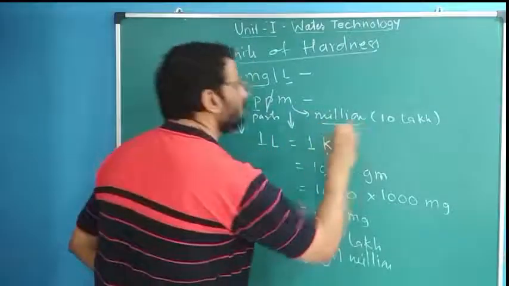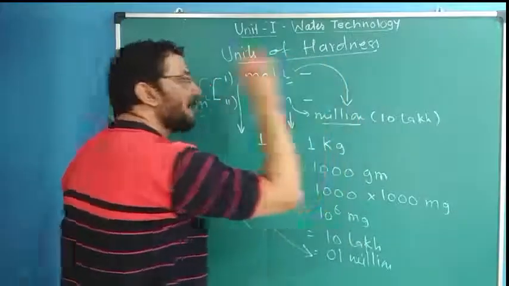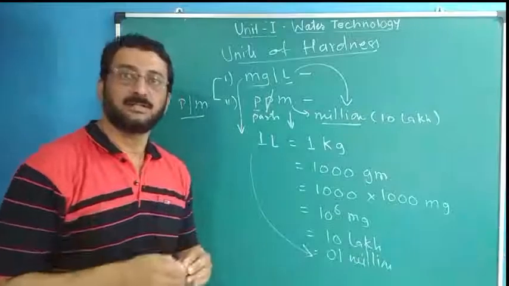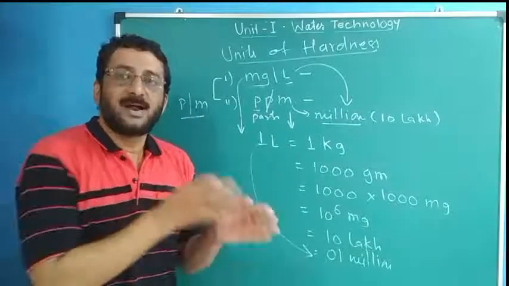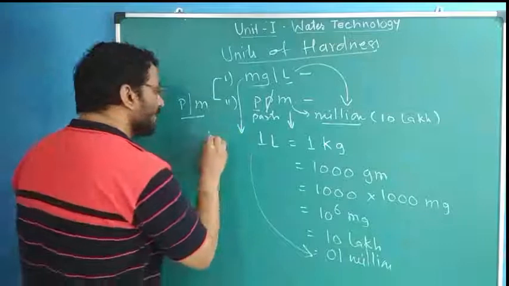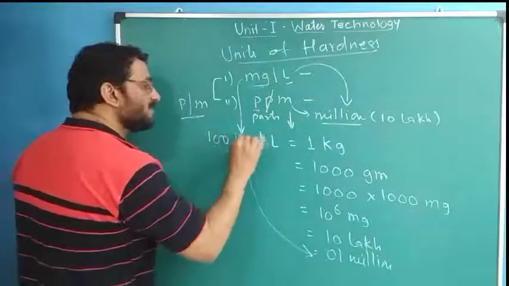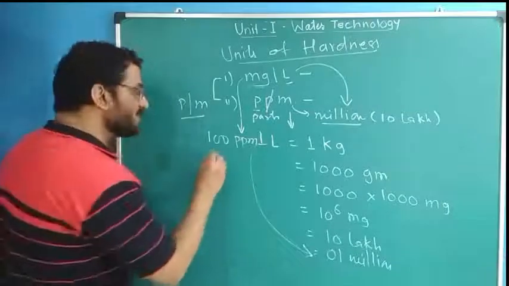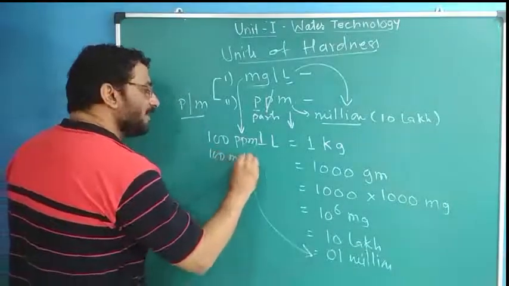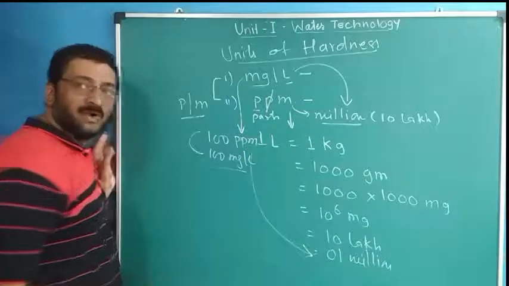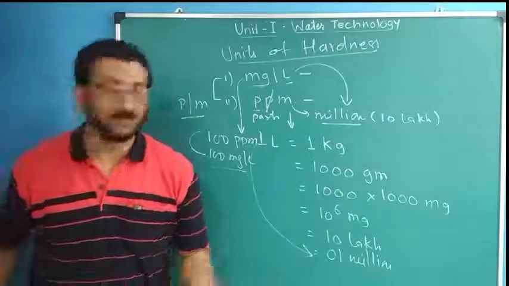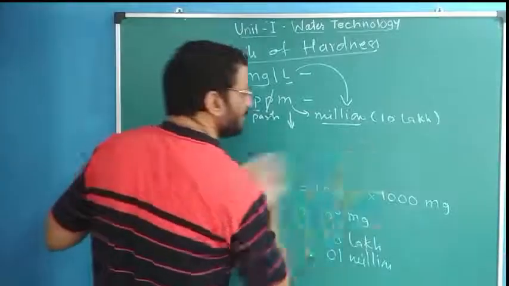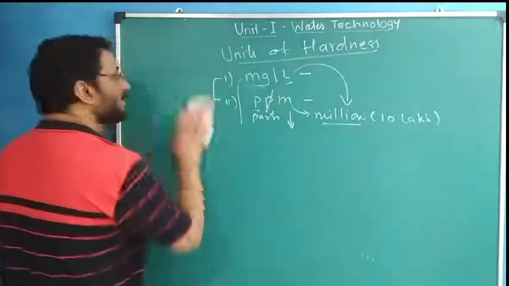So we can say 1 liter water has approximately 10 lakh milligrams or 10 lakh parts. Out of that, if 100 parts are hardness causing, hardness is 100 ppm. Or if 100 milligrams are hardness causing, hardness is 100 milligrams per liter. One and the same thing. I hope you understood this. Milligrams per liter is nothing but parts per million.